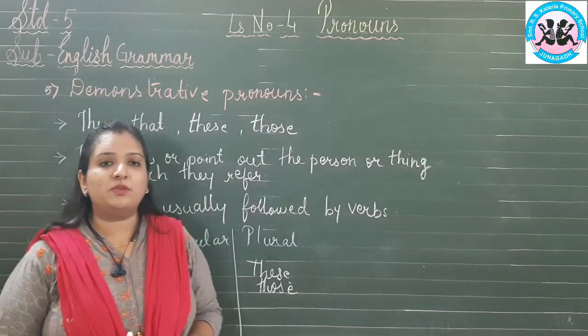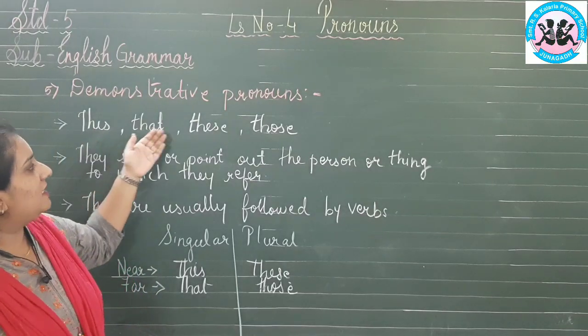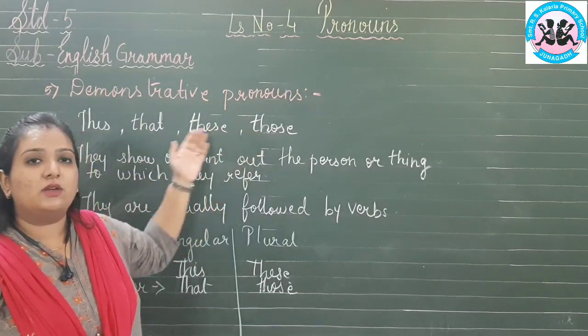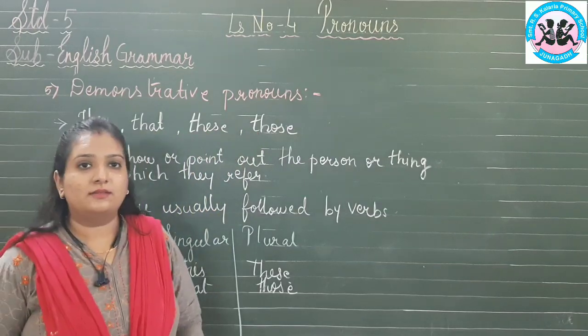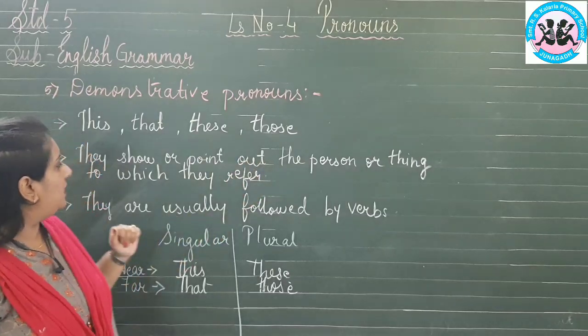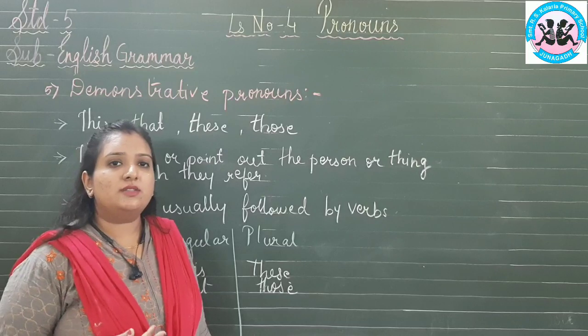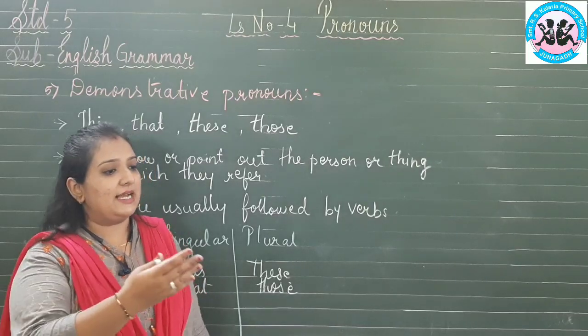Now let us look at demonstrative pronouns. What are demonstrative pronouns? This, that, these and those. These pronouns are used in demonstrative. They show or point out the person or thing to which they refer. Whenever we point out or show to someone, for example, that is a mice.